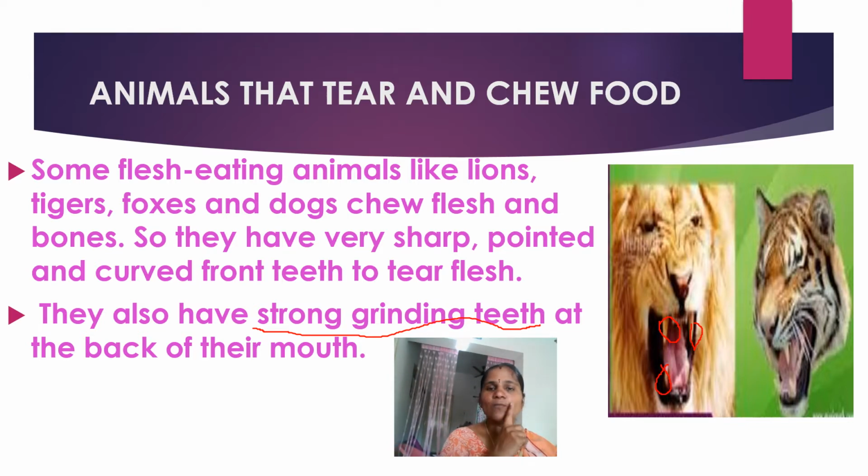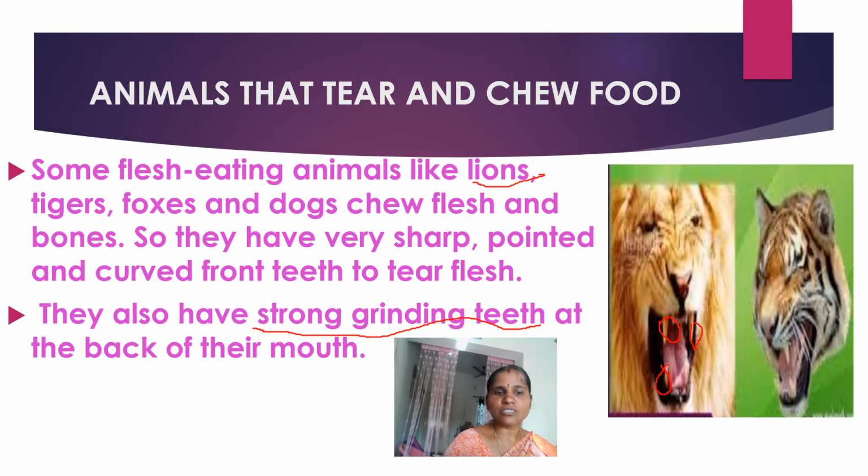The sharp pointed teeth help to tear the flesh, and the strong grinding teeth help to chew the bones. So which animals tear and chew the food?